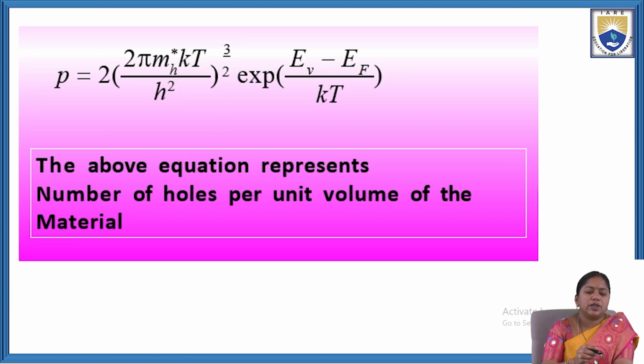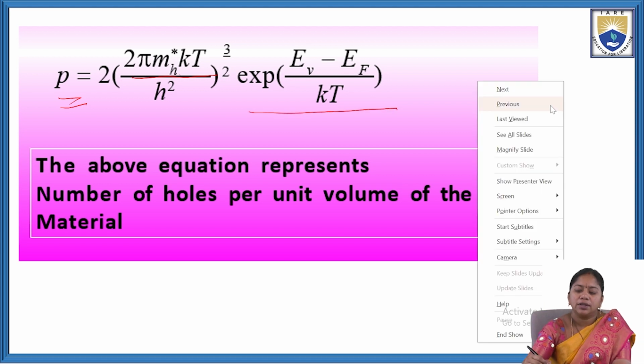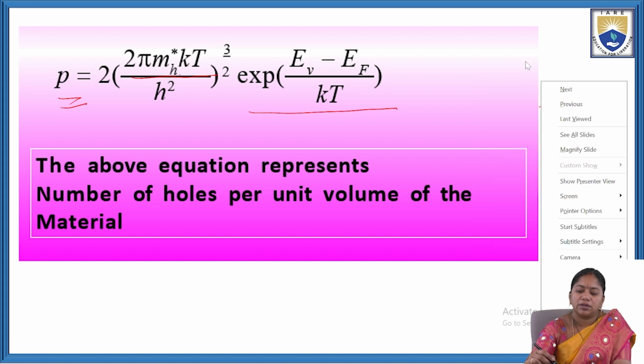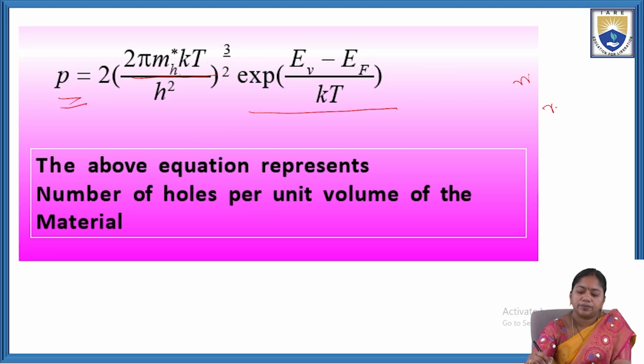Similarly, we can derive the equation for the number of charge carriers of holes, p, equal to 2 (2π mh* kT/h²)^(3/2) e^((EV − EF)/kT). Here mh* is the effective mass of holes.